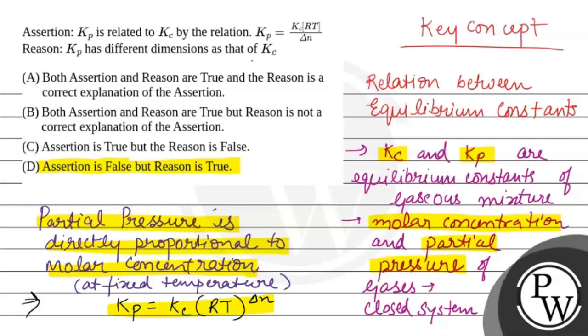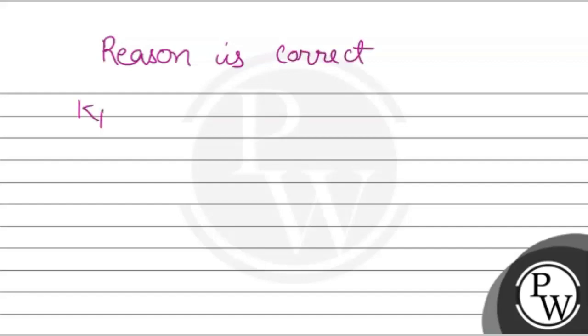So it means कि assertion is wrong and the reason is correct. So here reason is correct. That is Kp and Kc have different dimensions.